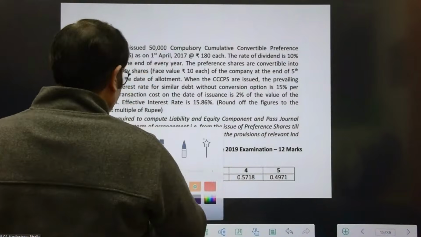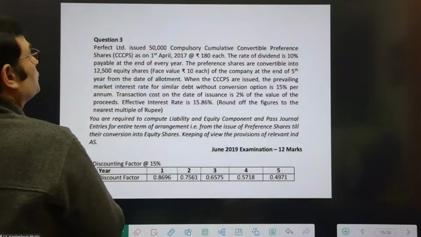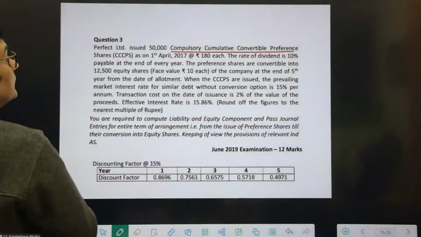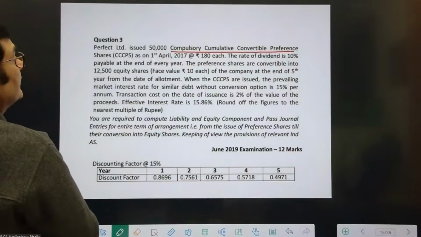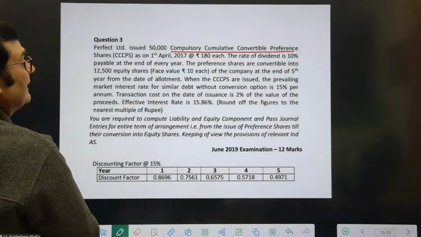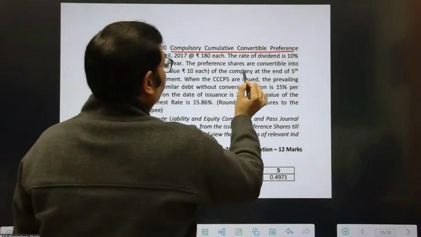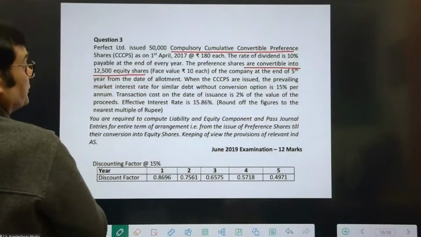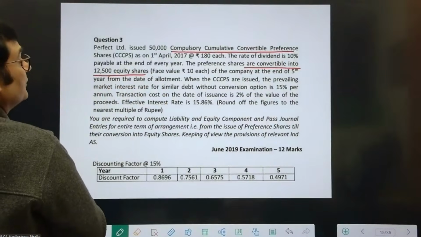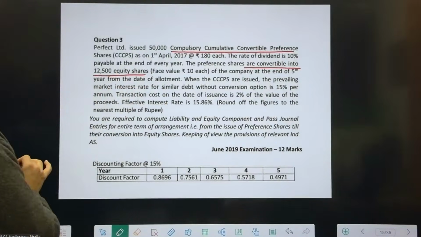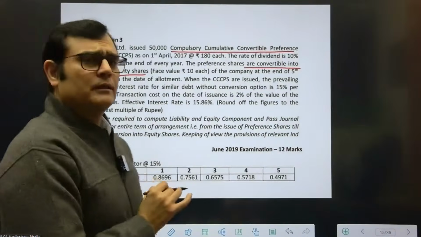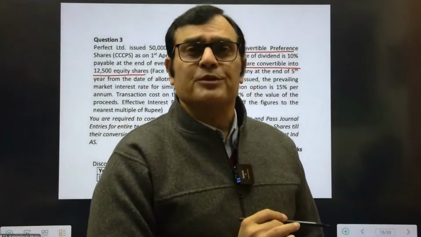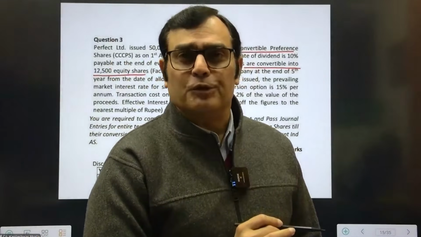It says the company Perfect issued compulsorily cumulative convertible preference shares, triple CPS. The rate of dividend is 10% payable at the end of every year. The preference shares are convertible into 12,500 equity shares of the company at the end of 5 years from the date of allotment. So this becomes compulsorily convertible. When you consider the financial liability component, are you going to consider the principal element in the calculation of financial liability?